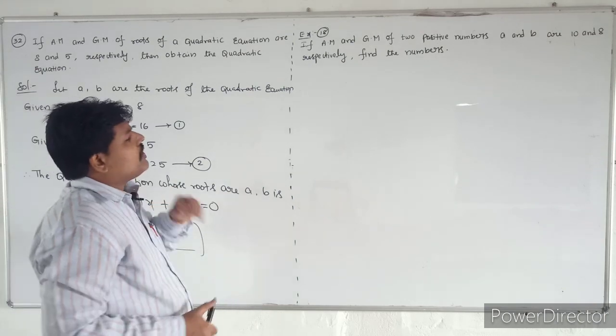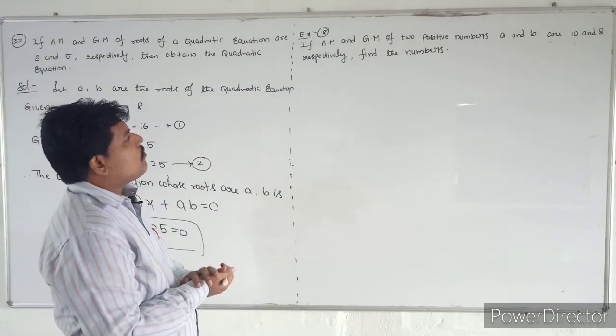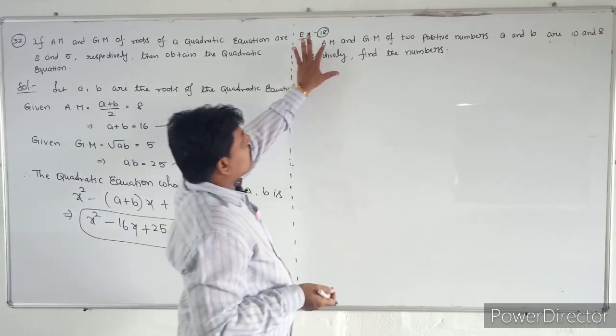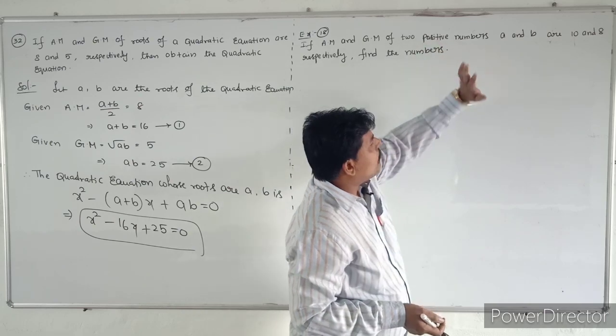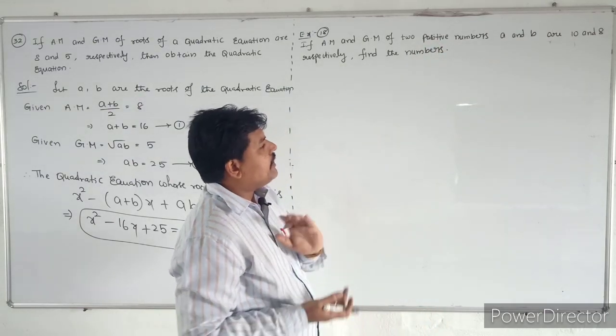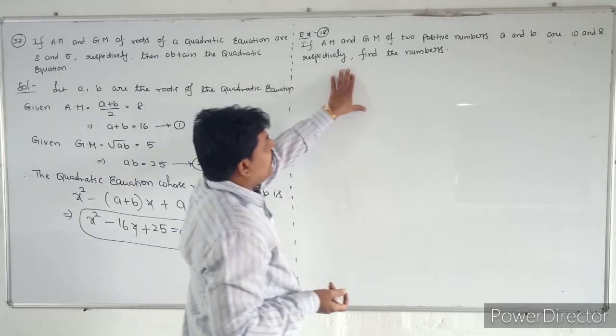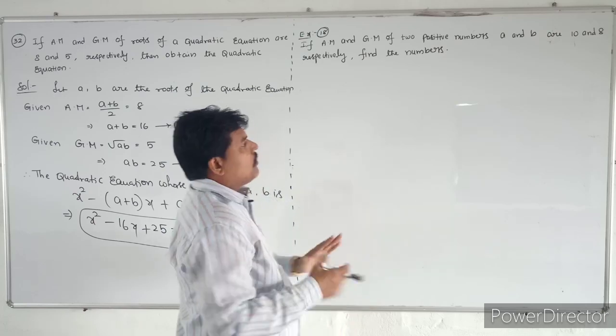So see one more question here. See example number 18. What is example number 18? If arithmetic mean and the geometric mean of two positive numbers a and b are 10 and 8 respectively, find these two numbers. Find out those two numbers.